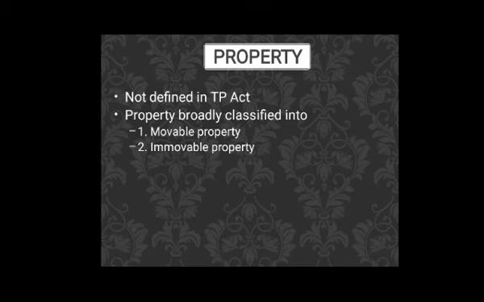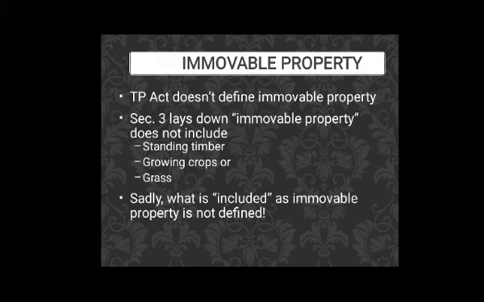Property has not been defined anywhere in the Transfer of Property Act. Broadly, it can be divided into movable or immovable property. Immovable property, again, is not defined in the Transfer of Property Act, but section 3 says that immovable property does not include standing timber, growing crops and grass. So it is a negative definition. By negative definition, we mean that three things have been said not to be included in immovable property. But what should be included in immovable property? This has not been defined in the Transfer of Property Act.